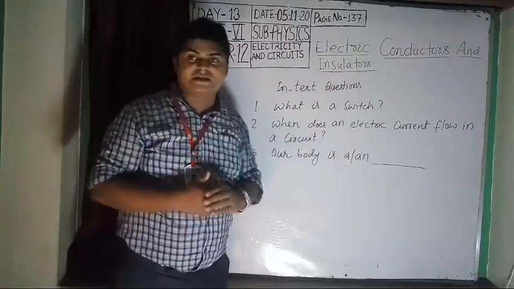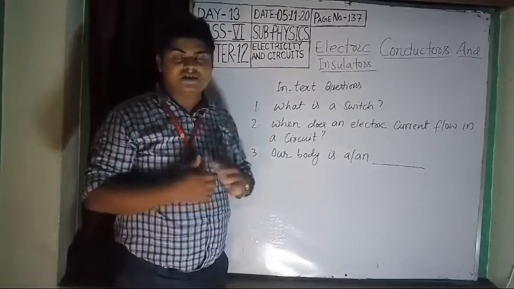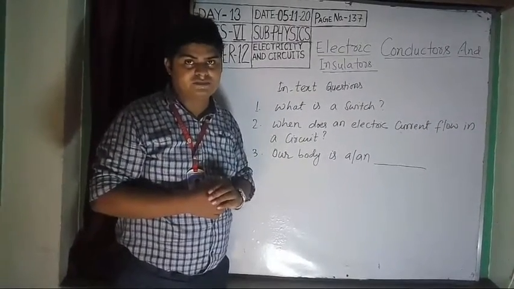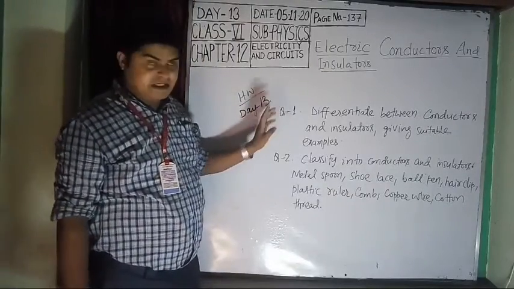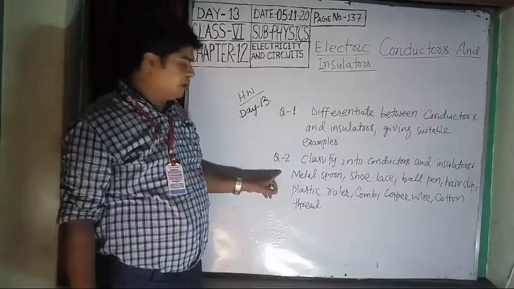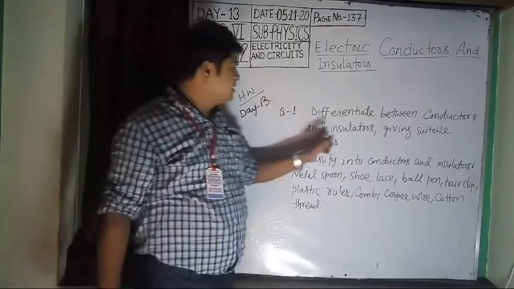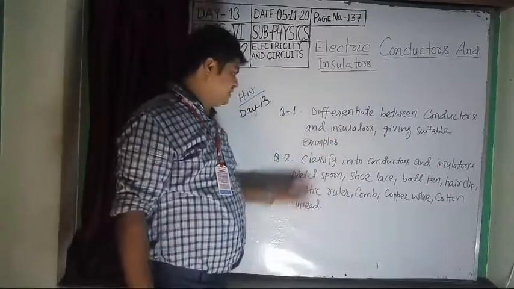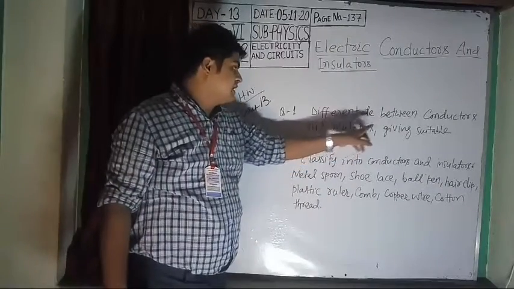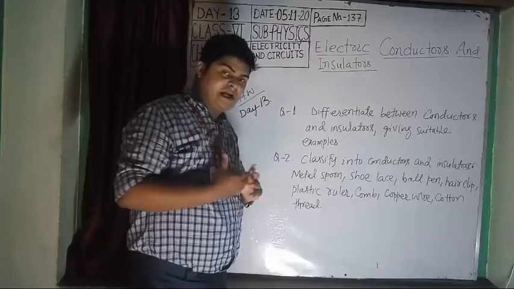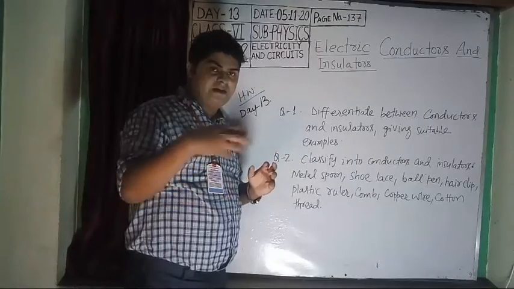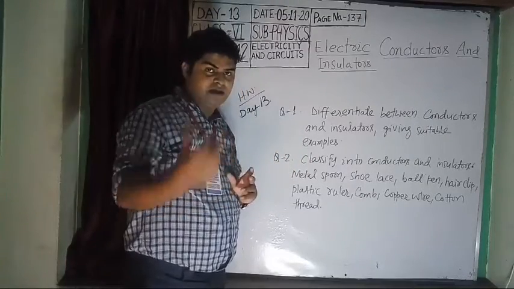Now students, it's time for your homework, so write down the homework. This is your homework for day 13. Today I have given two questions. Question number 1, differentiate between conductors and insulators, giving suitable examples. That means you will differentiate between conductors and insulators and give some examples of conductors and insulators.